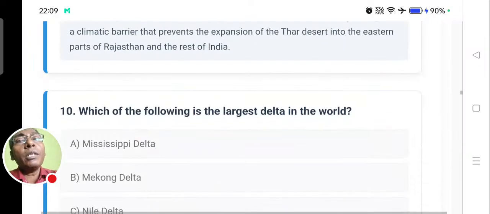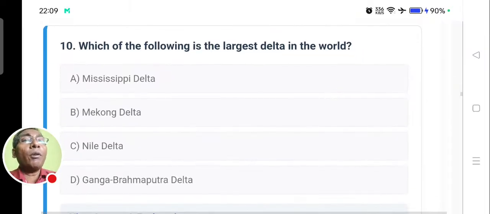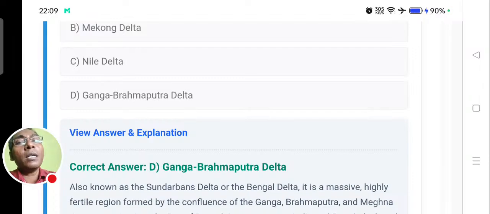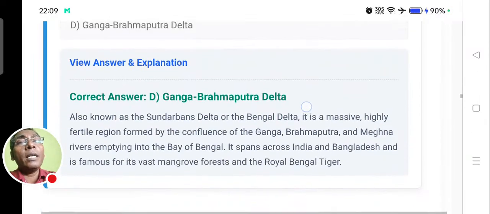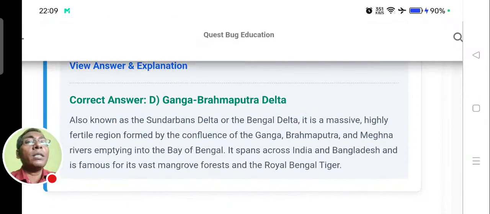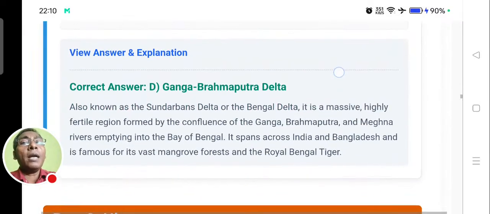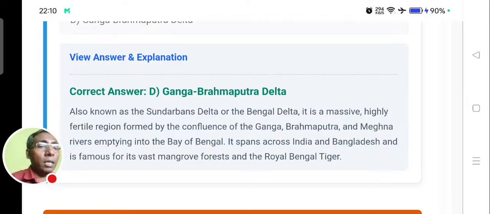Quickly, we'll move on to the next question. Which of the following is the largest delta in the world? That is, just now I have already explained to you: Mississippi Delta, Mekong Delta, Nile Delta, or Ganga Brahmaputra Delta. Obviously, it should be the Ganga Brahmaputra Delta. It's the world's largest, not only delta, subtropical delta. It falls in the tropical and subtropical regions, and it forms the world's largest delta.